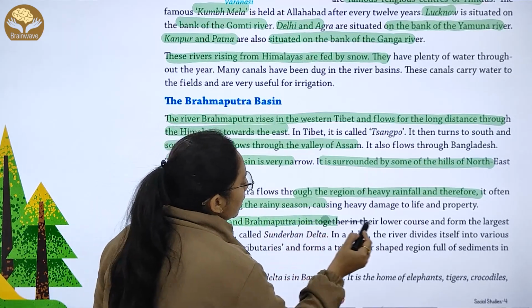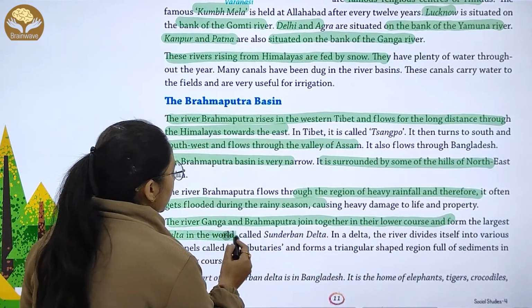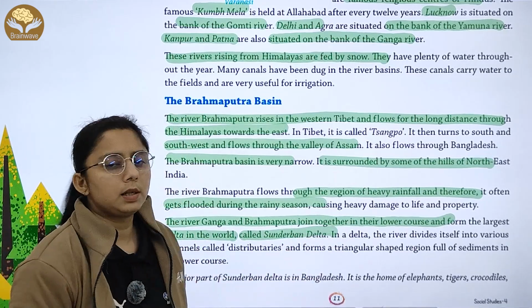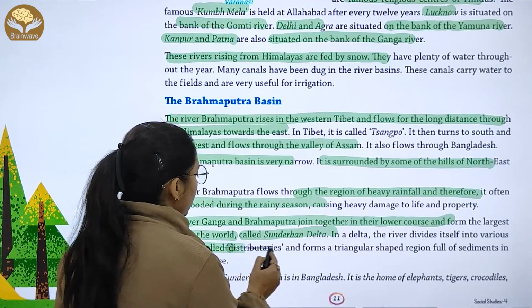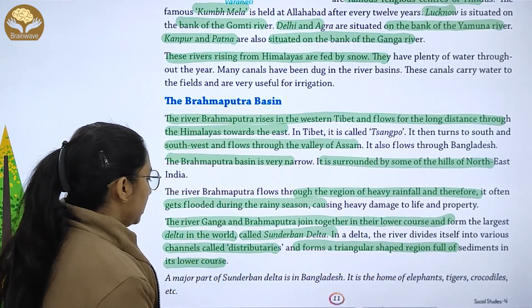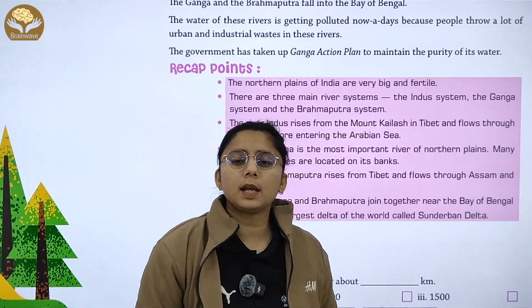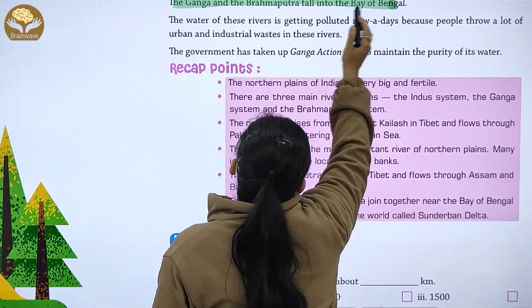The rivers Ganga and Brahmaputra join together in the lower course and form the largest delta in the world, which is called the Sundarban Delta. In a delta, the river divides itself into various channels called distributaries and forms a triangular shaped region which is full of sediment. And where does the Sundarban lie? It lies in Bangladesh. The Ganga and the Brahmaputra fall into the Bay of Bengal.